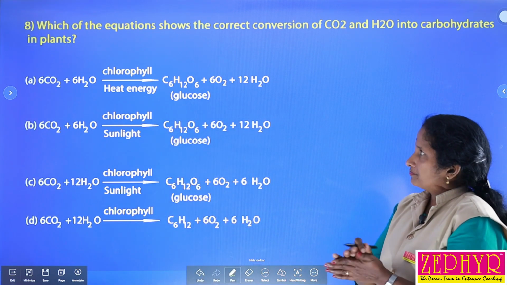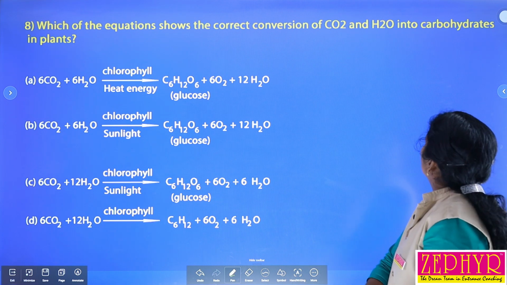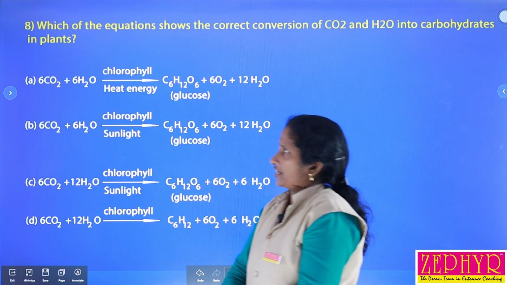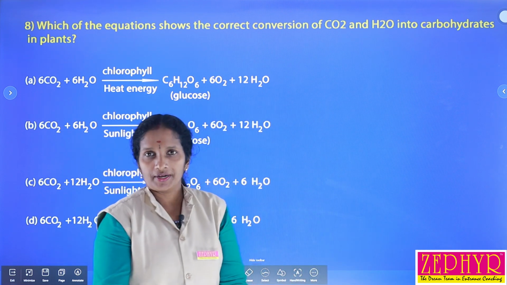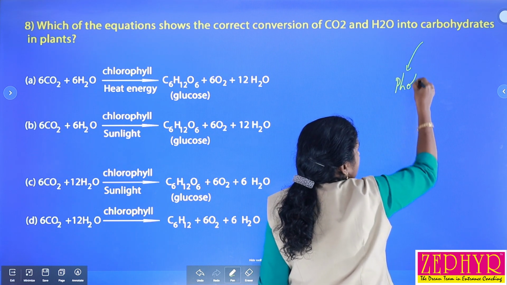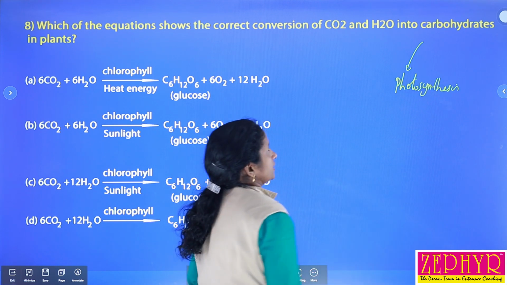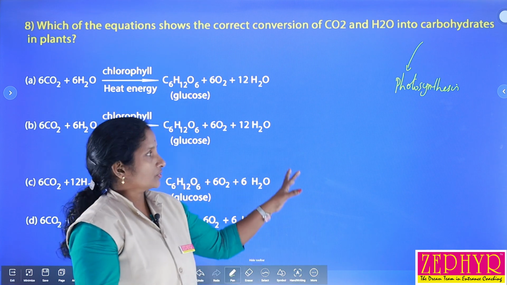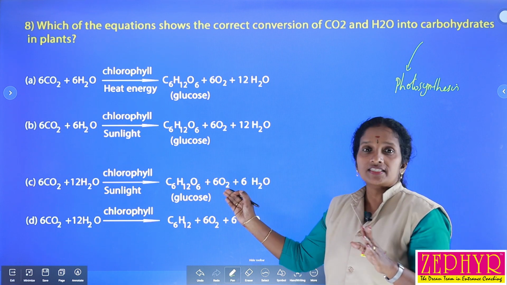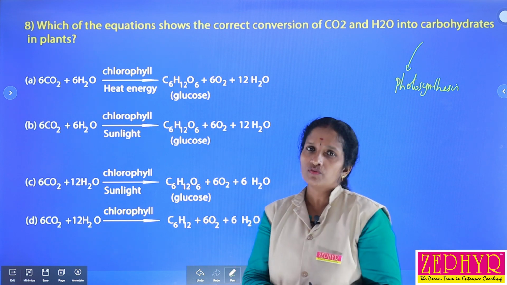Here there is an equation. Which of the equations shows the correct conversion of carbon dioxide and water into carbohydrate in plants? What is the meaning of this question? The synthesis of carbohydrate is considered photosynthesis. The synthesis of carbohydrates or glucose by using carbon dioxide and water is called photosynthesis. So the question is, what is the correct balanced equation of photosynthesis?